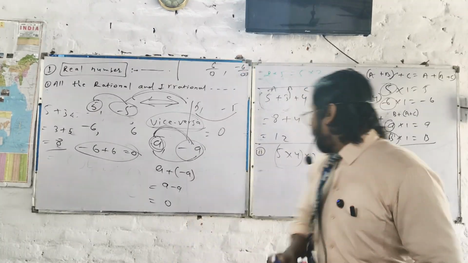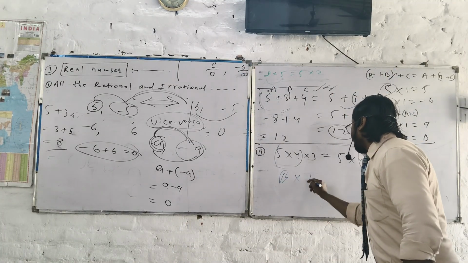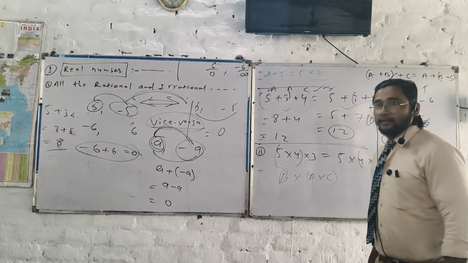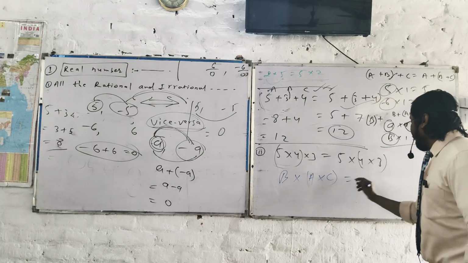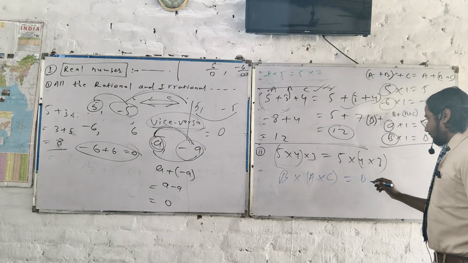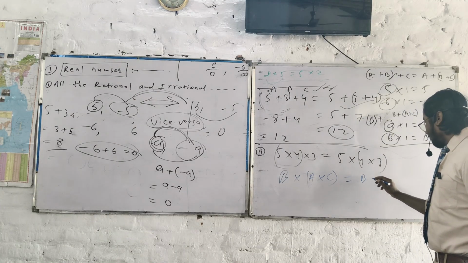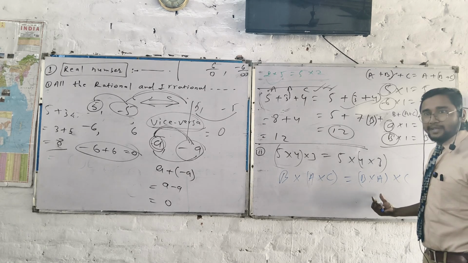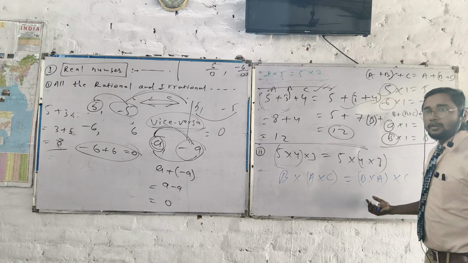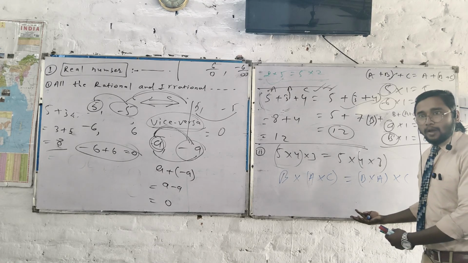If you are saying that I want to write it this way, and you are saying it is correct, it will be written like B multiply A multiply C. I think you are saying it is correct, or do you have something else? No, if you want to say something else, no problem.